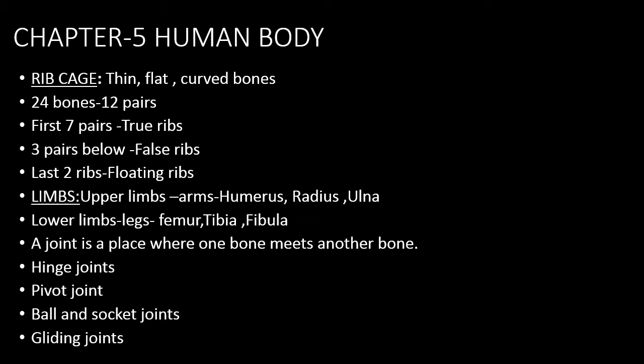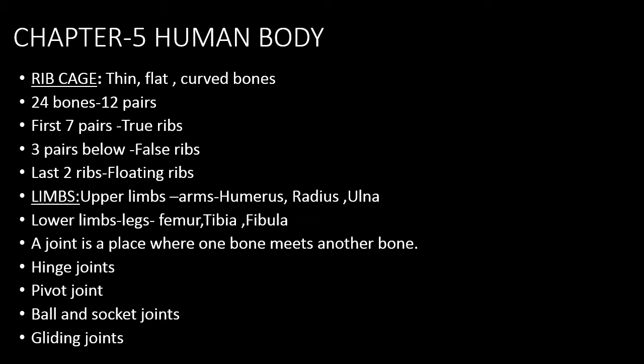The main function of this rib cage is to protect the heart and lungs. They protect the stomach, spleen and kidney, and also support breathing. So children, next comes limbs. In the human body, the upper limbs are commonly called arms and the lower limbs are called legs. In the upper limbs, what bones are present? Humerus, radius and ulna. In the lower limbs, in the legs, we have femur, tibia and fibula.